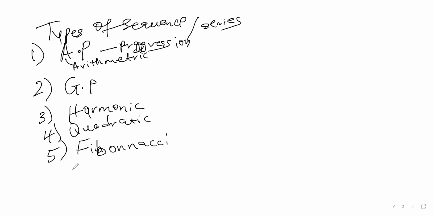I don't know how to spell this. Then and lots more, a lot of sequence. We have a whole lot of sequence. But for this level, we'll be dealing with arithmetic progression, geometric progression, quadratic sequence, and a touch of harmonic sequence. These are the 4 we'll be dealing with in this course.